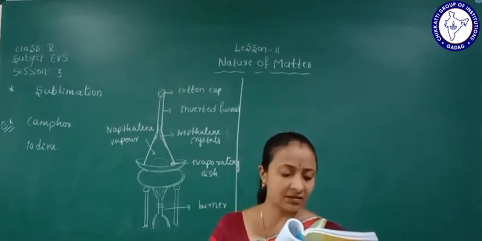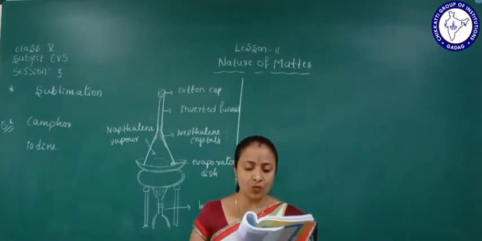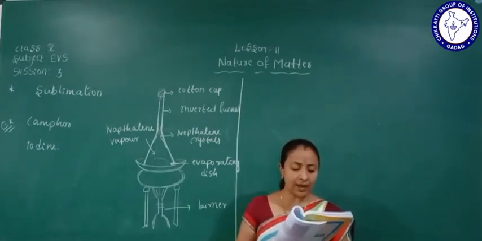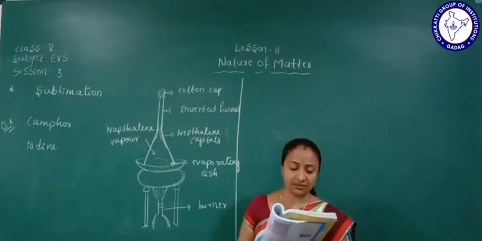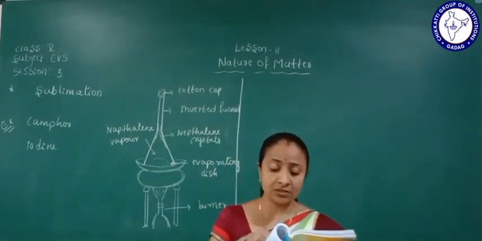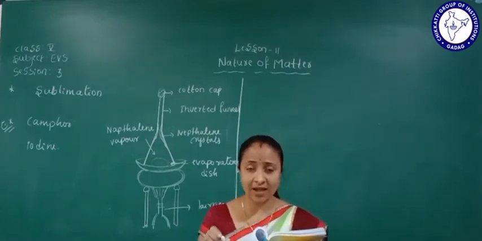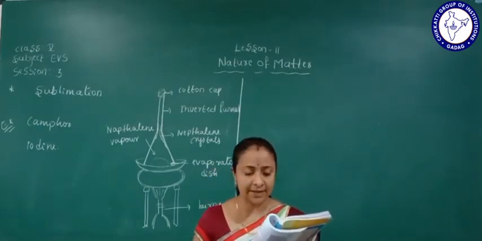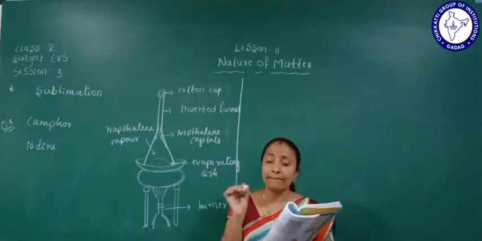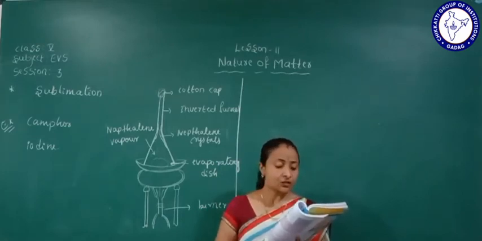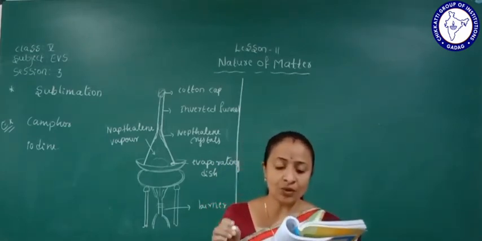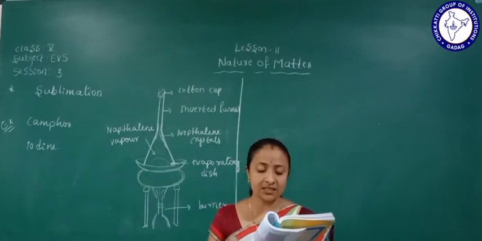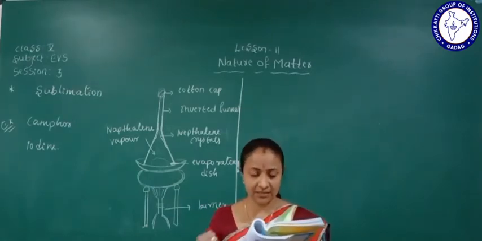Next activity. Light a wax candle and observe what happens to the wax after some time. Now put off the candle and observe what happens to the melted wax and write it here. Light the candle first and observe the wax melting. After putting off the candle, the melted wax solidifies again.